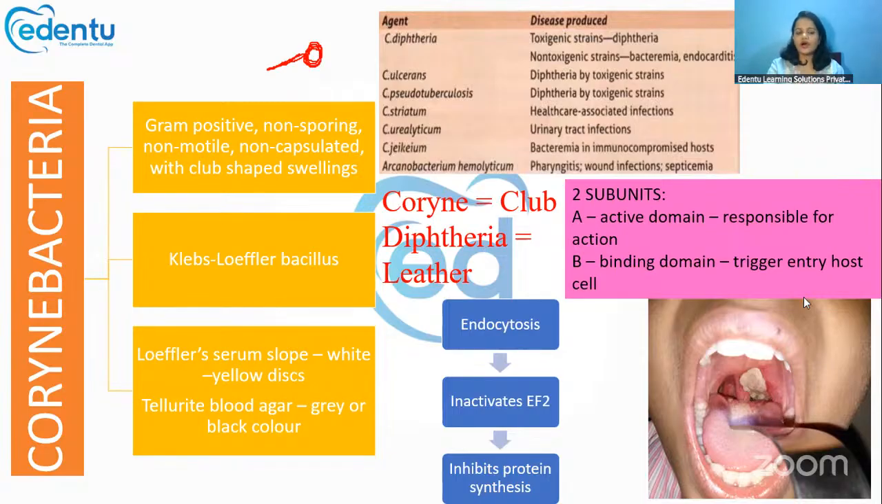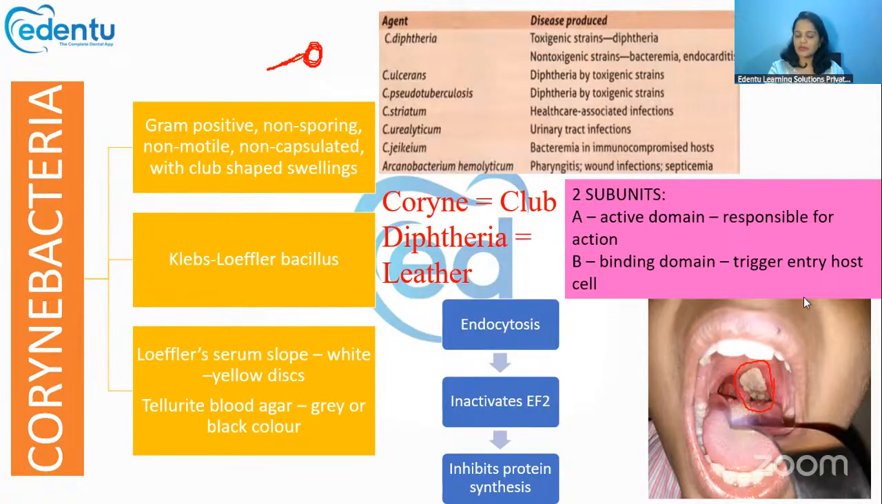The important species among this Corynebacteria is Corynebacterium diphtheriae, which causes the disease diphtheria. In diphtheria, you will be able to see a pseudomembranous whitish membrane like this in the throat region, which is usually non-scrapable in nature. If you try to scrape it, you can see bleeding coming from it. So that is the Corynebacteria.